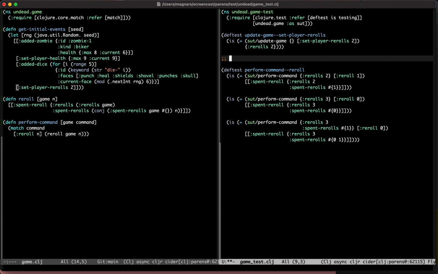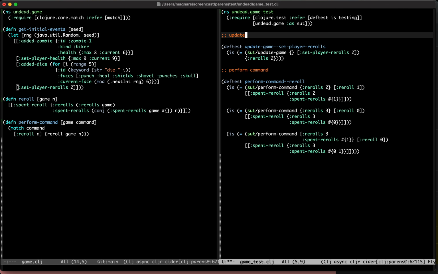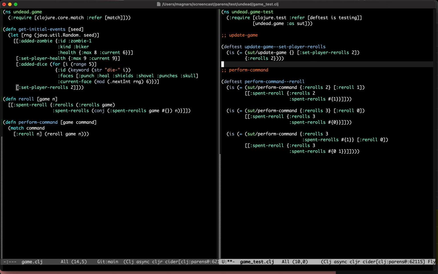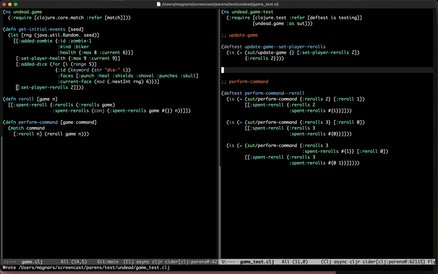Pretty much it. And I will do perform command, something like this, and update game for visual separation. Someone might even suggest that you use def test and testing to create this. But it's so nested.